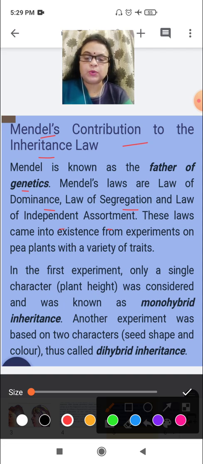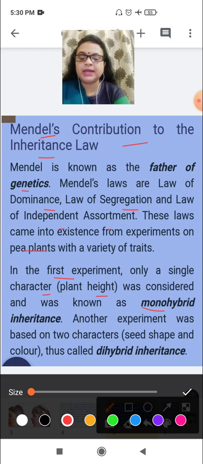These laws came into existence from experiments on the pea plant. He chose the pea plant to show variety in traits. He did two types of experiment. In the first experiment, he observed only a single character, the height of the plant, which was known as monohybrid inheritance.